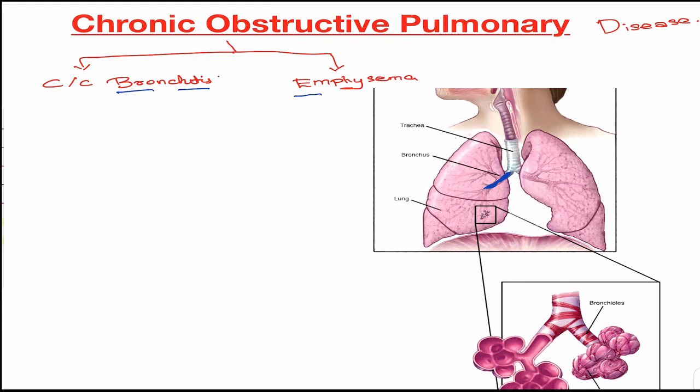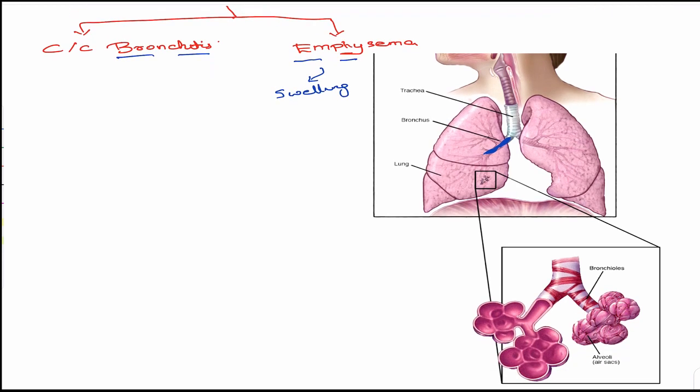And what is emphysema? It's a swelling, or enlargement, of this region, the alveoli. We'll discuss the mechanism in a little more detail later on. So basically the terminologies: one is bronchitis, the inflammation part, and the second is emphysema, the swelling part. There is inflammation and increased secretion of mucus in bronchitis. Now let us start with chronic bronchitis in detail.